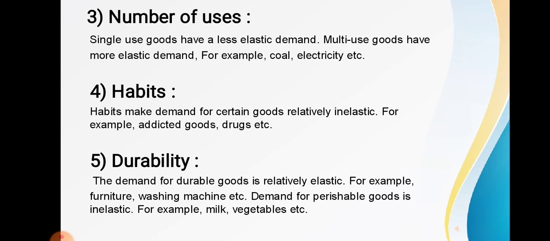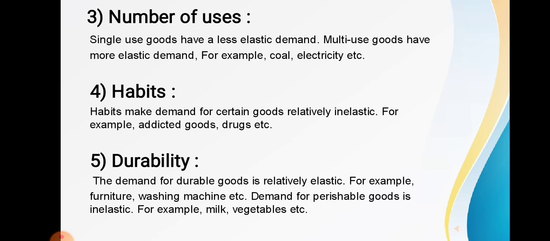According to the number of uses, single-use goods have a less elastic demand, whereas the multiple use goods have a more elastic demand. So the single use goods which can be used singly have less elastic demand, whereas the goods which can be used for multiple purposes have an elastic demand. For example, coal and electricity. Is this clear?